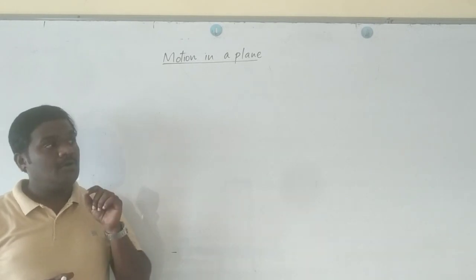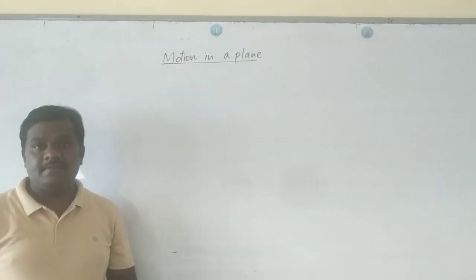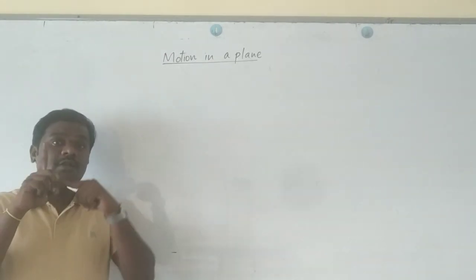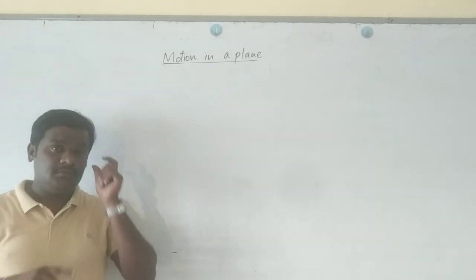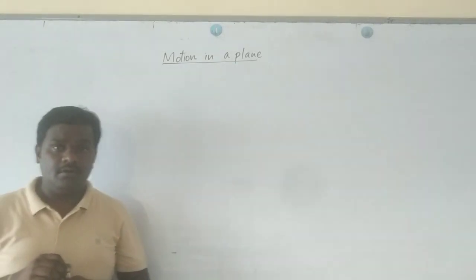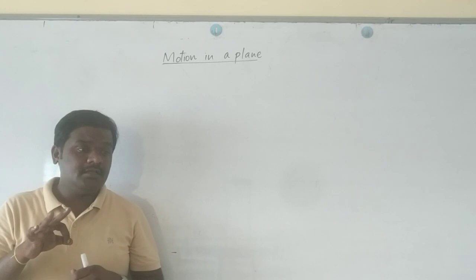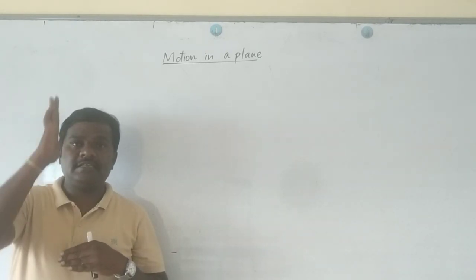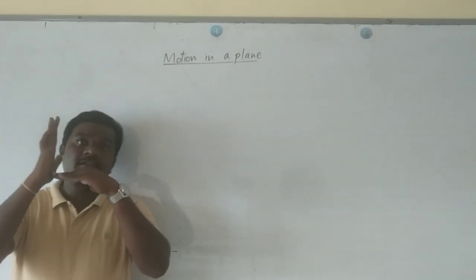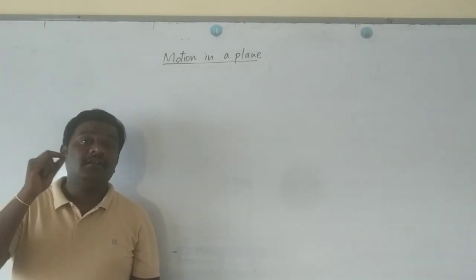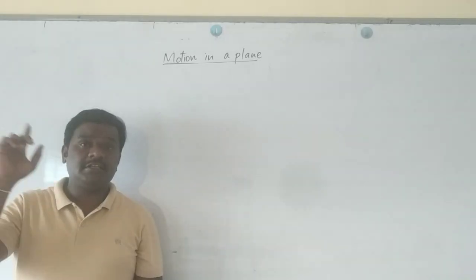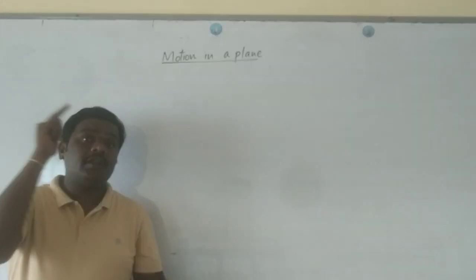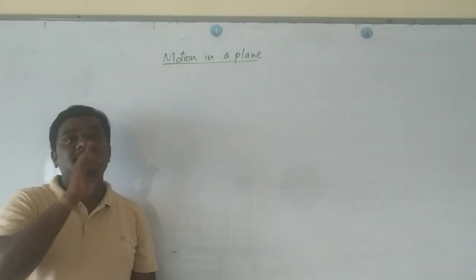Because when a body is going in a straight line, it is easy to explain. When the same body is moving in a plane, then you require a two-dimensional coordinate system. Hope you understood. For example, take a carom board. When a coin is moving on a carom board, its motion will vary with respect to the x-axis as well as the y-axis. At every second the coin's position will vary with respect to the x-axis and y-axis, and if you know those two values you are able to find its exact position.